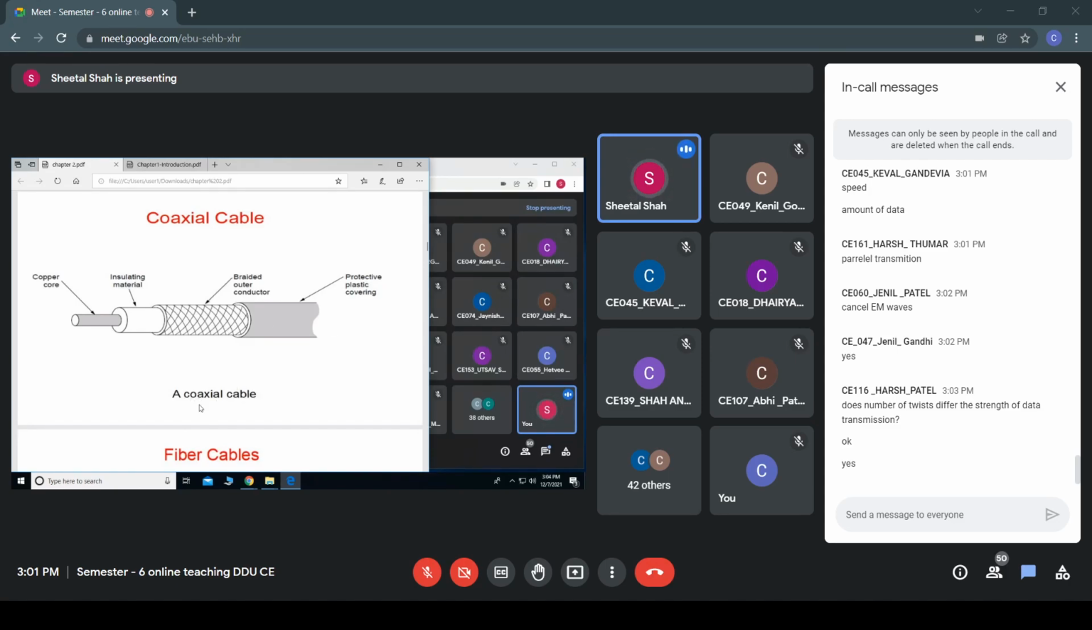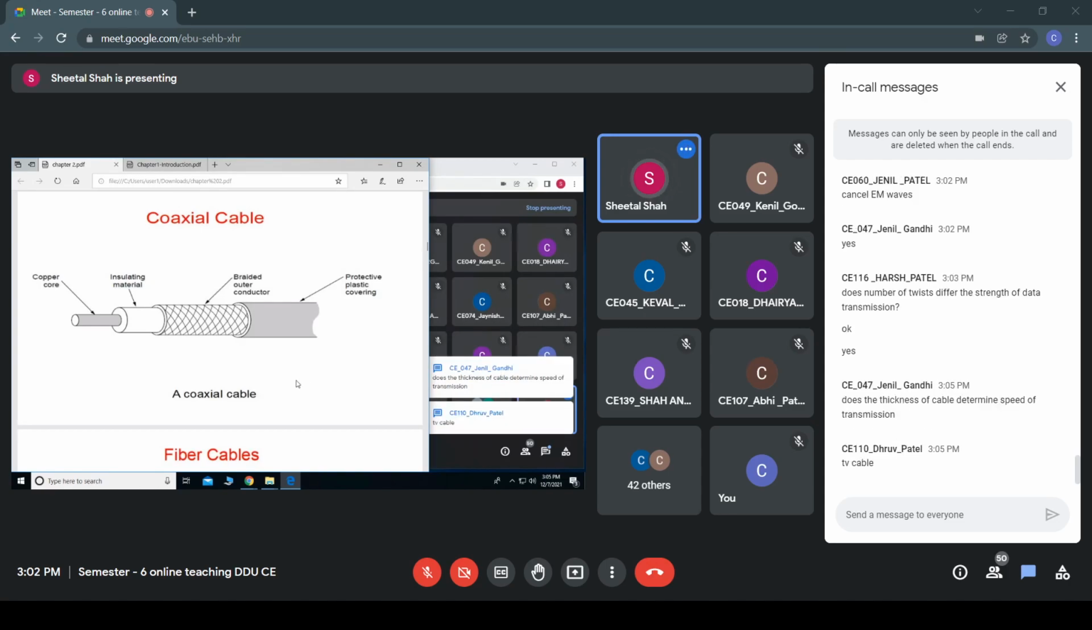Sometimes they only use the term coax. Coaxial means what? Within, we are having a common axis for the core, the braid, the insulating material, etc. Hence it is known as a coaxial cable. So this is one more media through which the data transmission can be carried out. By looking at this, can you tell me any application of this kind of cable if you have come across?